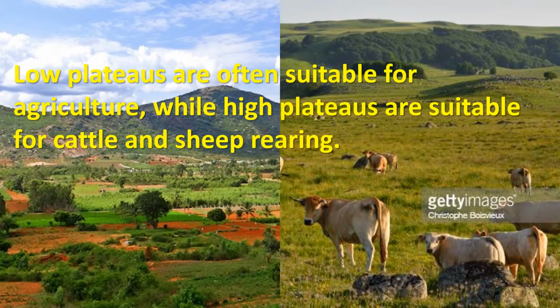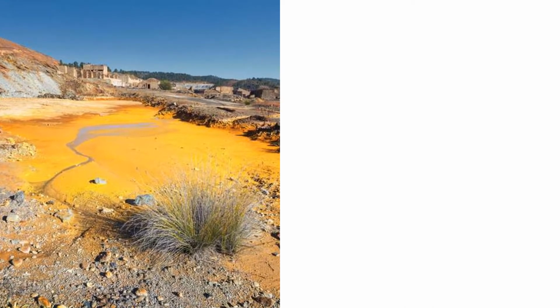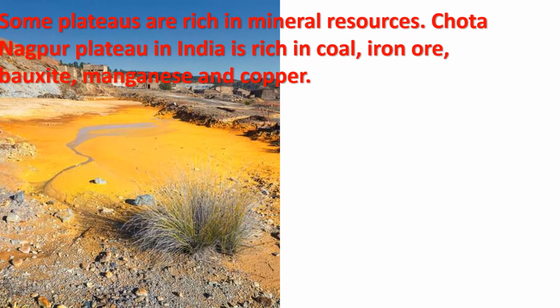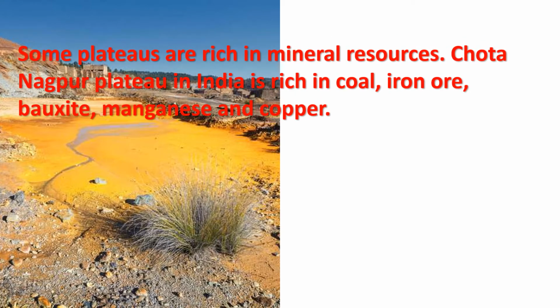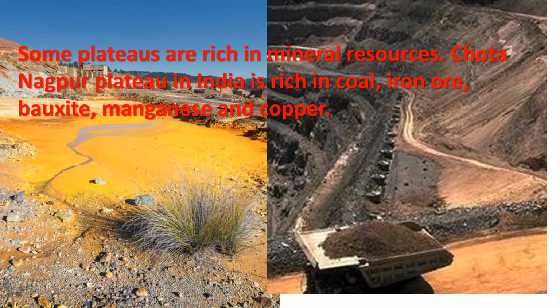Some plateaus are extremely large and cover hundreds of kilometers. For example, the Deccan Plateau in India is a large plateau which extends over 8 states. Some plateaus are rich in mineral resources. For example, the Chota Nagpur Plateau in India is rich in coal, iron ore, bauxite, manganese and copper.